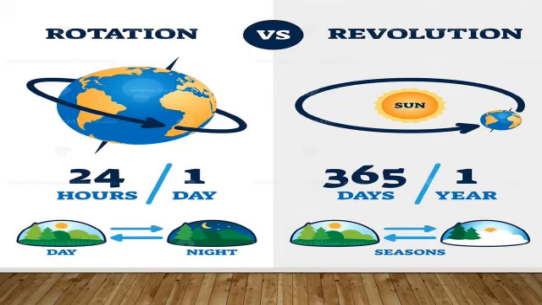Let's recall. Rotation is the movement of Earth on its axis. It causes day and night. And revolution is the movement of Earth around the Sun. It causes seasons.